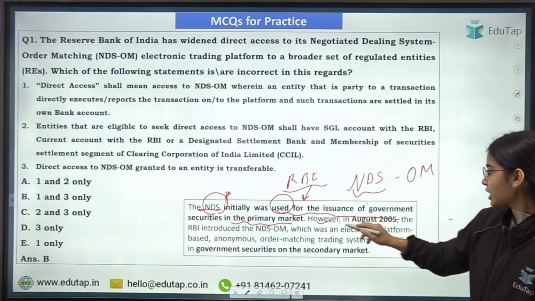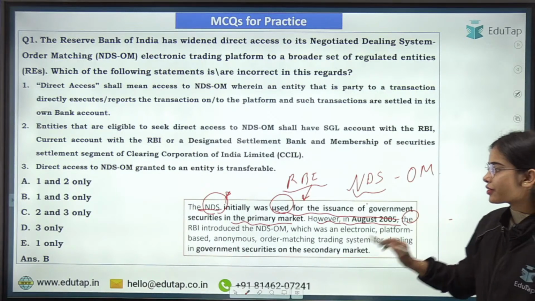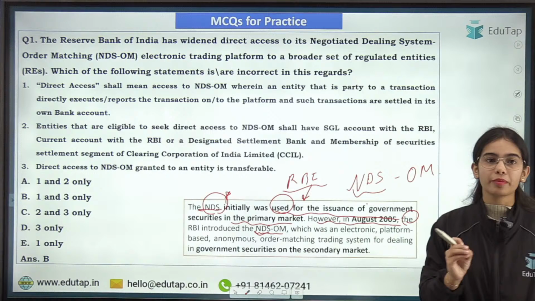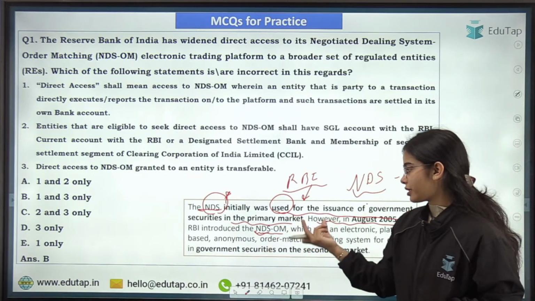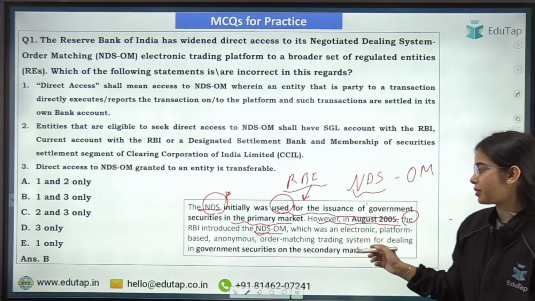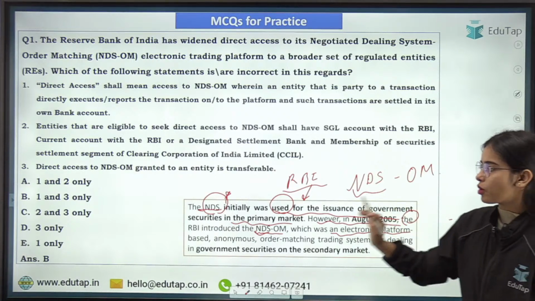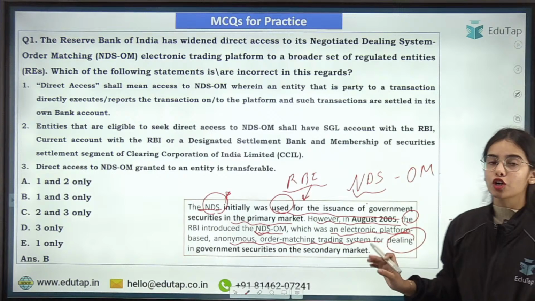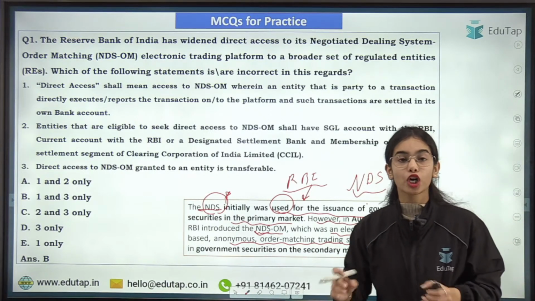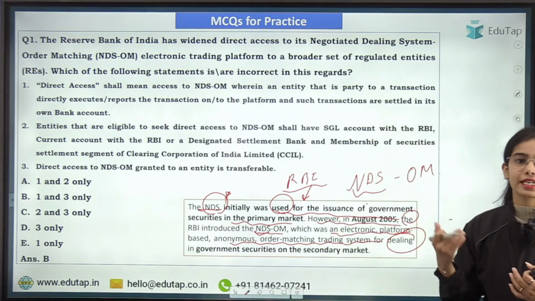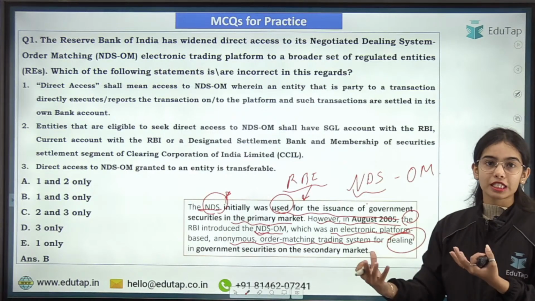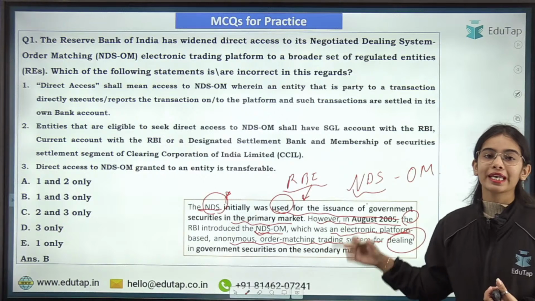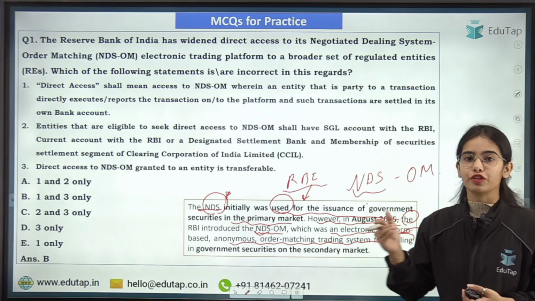However, in August 2005, the RBI introduced the NDS-OM, that is the Negotiated Dealing System Order Matching system. This was an electronic platform based anonymous order matching trading system for dealing in government securities in the secondary market, so that trade in government securities in the secondary market can happen through the online platform in a faster and more efficient manner.